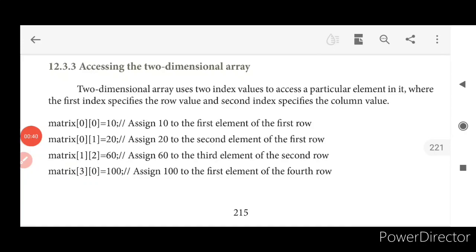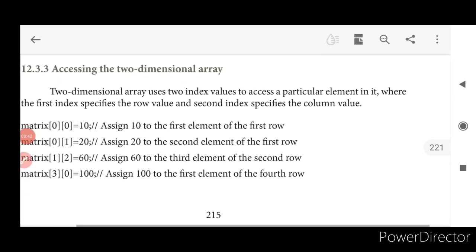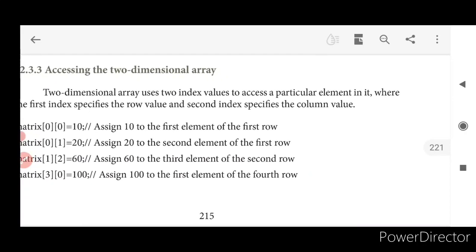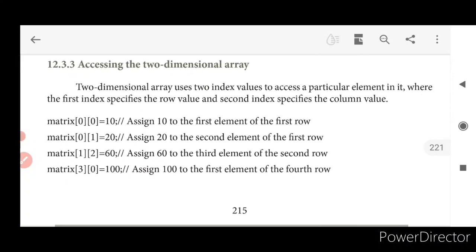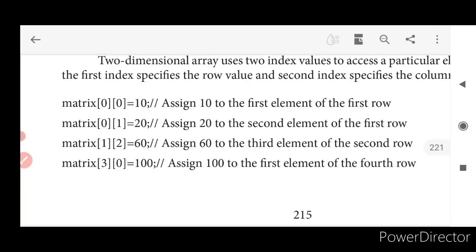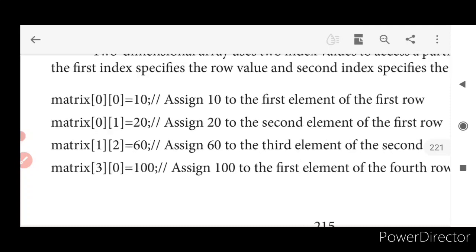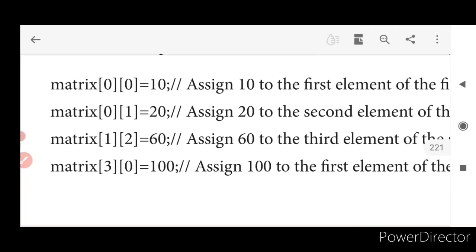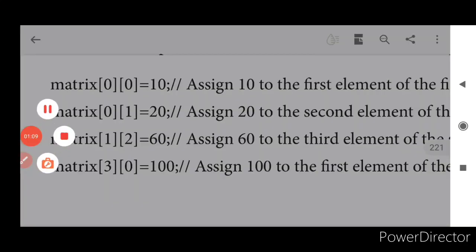Accessing the array elements. Two-dimensional array uses two index values to access the particular elements in it, where the first index specifies the row value and second specifies the column value. 0, 0, 10. So this specifies that 0th row, 0th column is going to have the value 10, and 0th row, first column is going to have the value 20. First row, second column is going to have the value 60. Third row, 0th column is going to have the value 100. This is how the value is actually assigned.